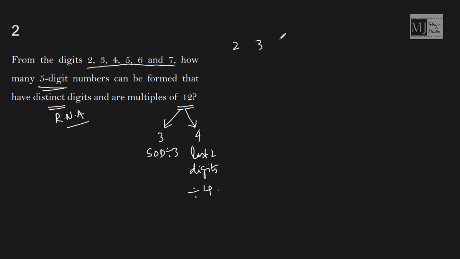Now I have digits 2, 3, 4, 5, 6, 7. The sum of digits should first of all be divisible by 3. I need to choose 5 digits from these 6 so that the sum of digits is divisible by 3. 3 plus 6 is 9, and 4, 5 I can't take.